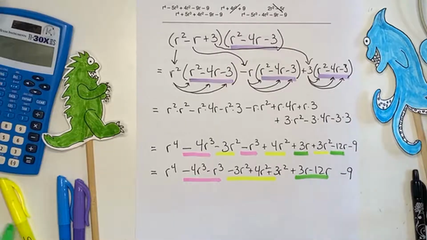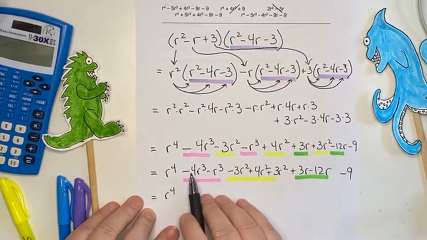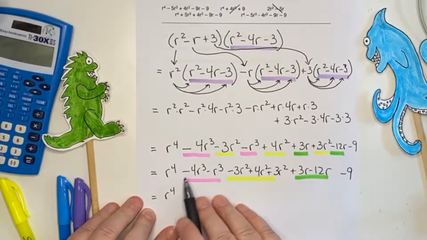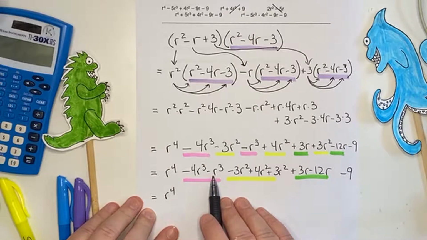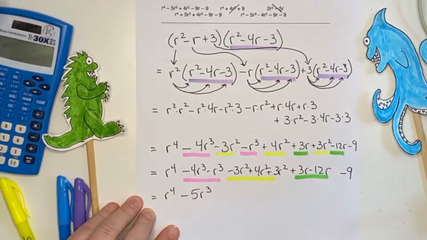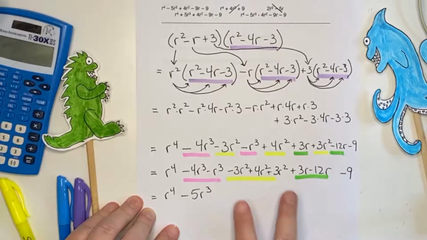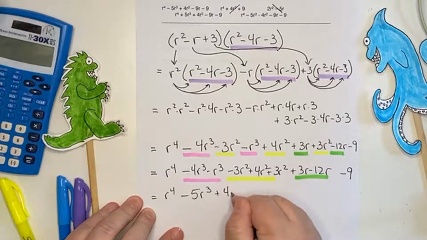Okay, so let's see what we got going on. I got an r to the 4th. Altogether, minus 4, negative 4, minus 1, negative 5. Got negative 5r cubed. And then I've got negative 3 plus 4 plus 3. These two cancel out, so I just get plus 4r squared.